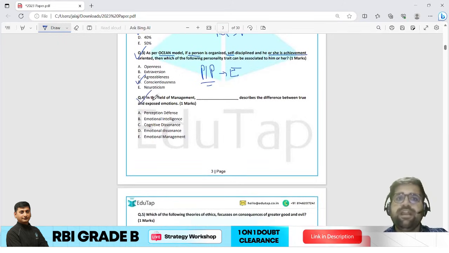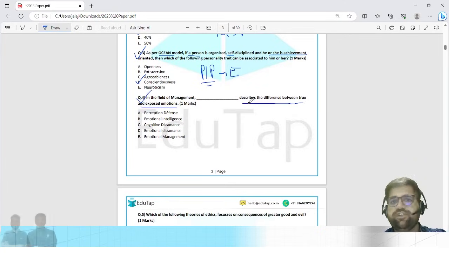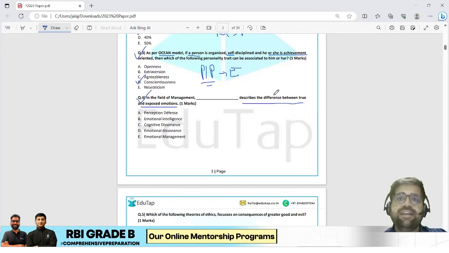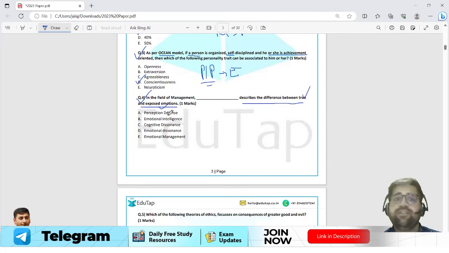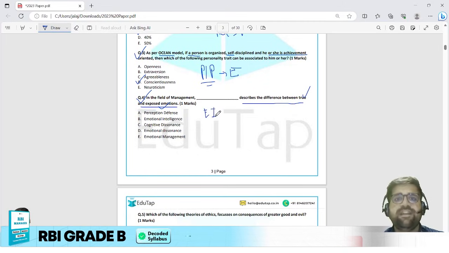Question number 4. In the field of management, dash describes the difference between true and exposed emotion. So here you have to identify the concept which explains the difference between true and exposed emotions. This question has been asked from your emotional intelligence chapter, which is again a very easy chapter.